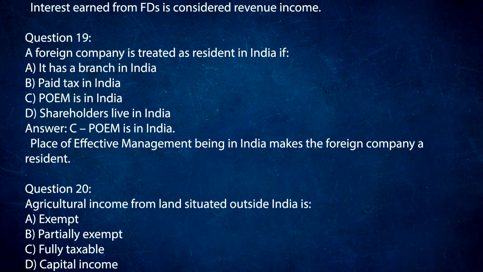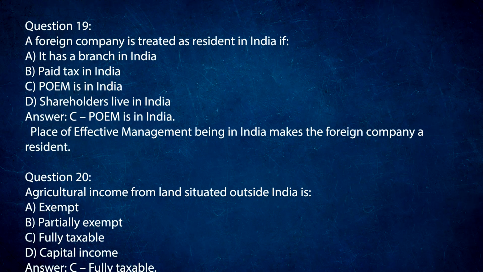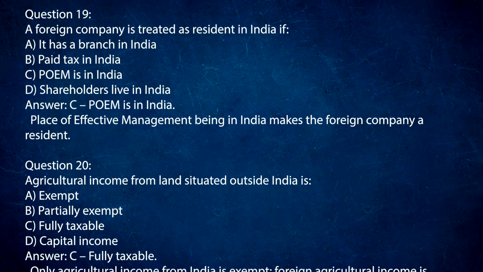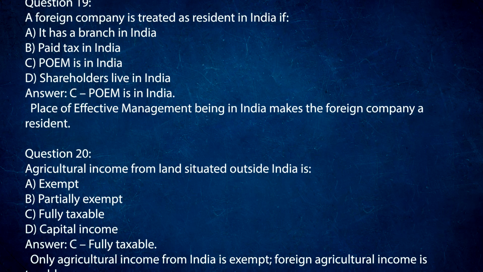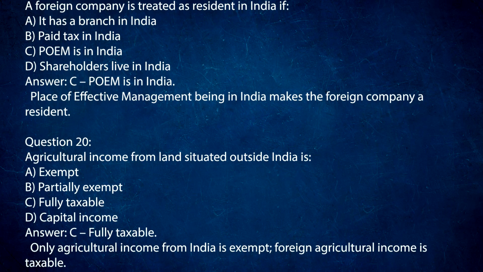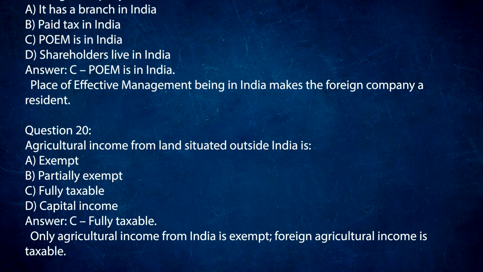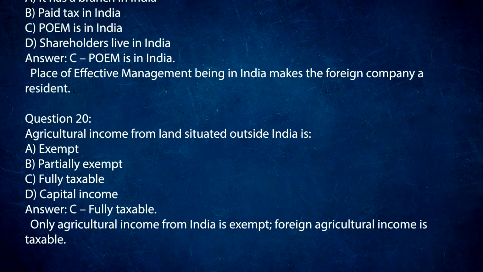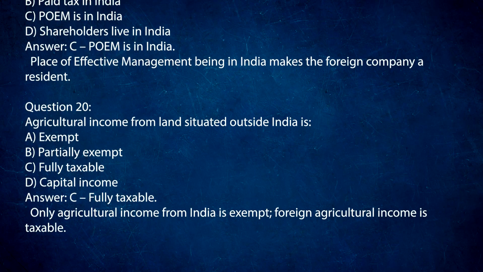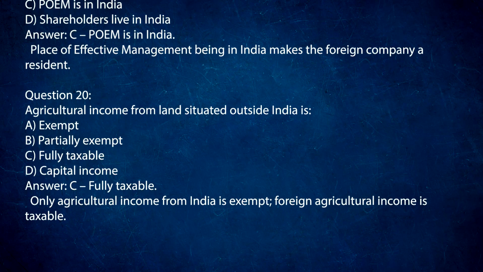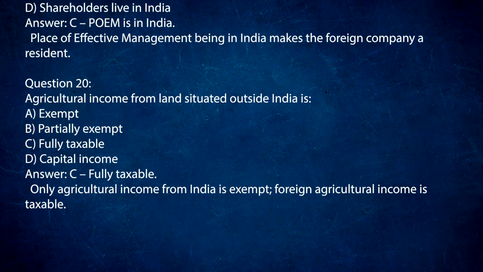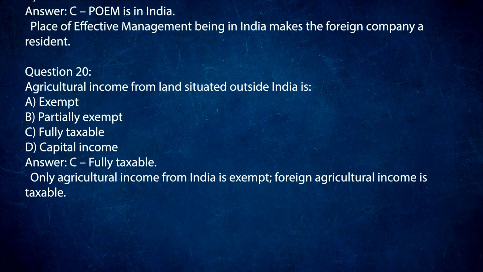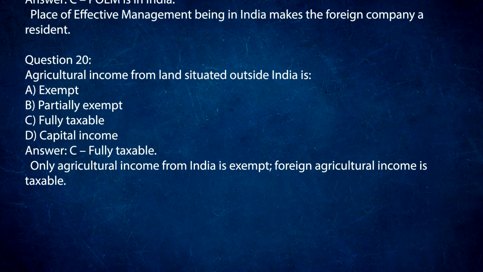Question 20. Agricultural income from land situated outside India is A. Exempt. B. Partially exempt. C. Fully taxable. D. Capital income. Answer: C. Fully taxable. Only agricultural income from India is exempt, foreign agricultural income is taxable.